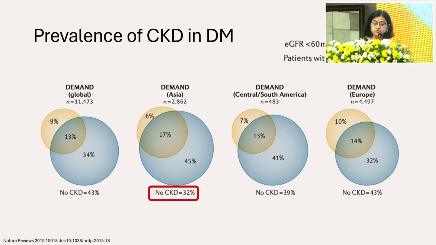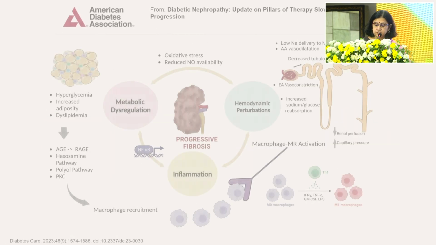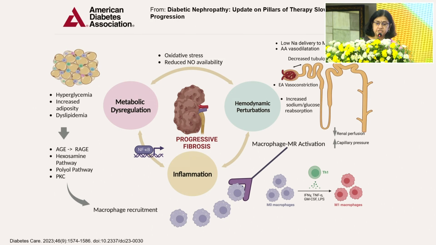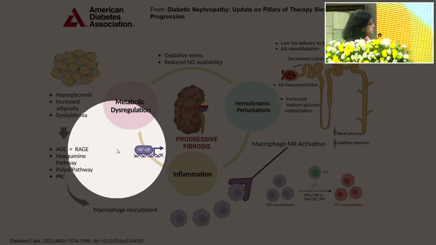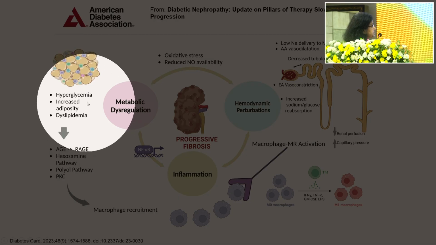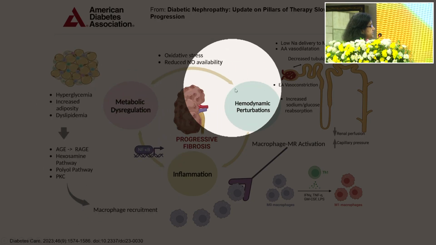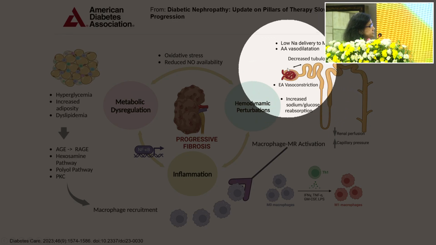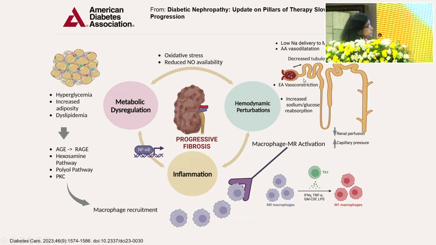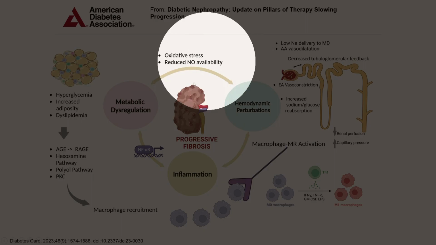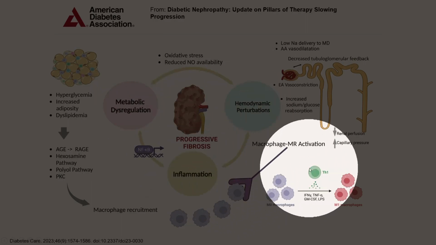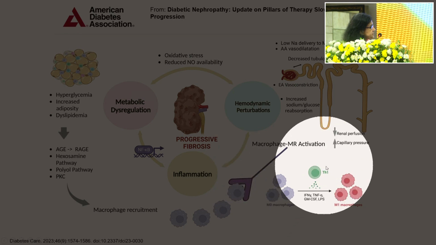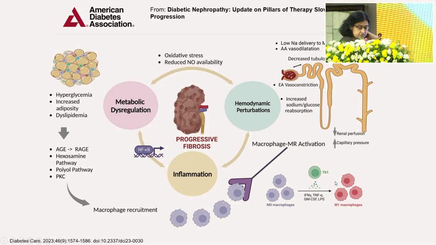Of course, things I think are improving now. We are getting more into the habit of calculating eGFR. We're making sure that we are getting the microalbumin urine ACR ratios done for our patients. The problem that happens in diabetic nephropathy is the initial metabolic dysregulation that occurs because of the hyperglycemia. Of course, it sets up the inflammatory pathway, but because of the changes in the tubuloglomerular feedback, because of the hyperfiltration of glucose, these hemodynamic perturbations also cause, along with the metabolic dysregulation, inflammation. So the macrophages infiltrate, and the macrophages lead to further damage to the kidney and progressive fibrosis.